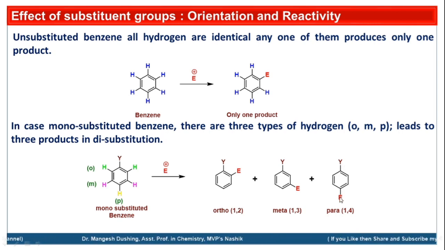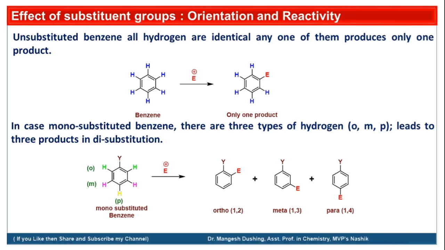So these two groups are para to each other, these two groups are meta to each other, and these two groups are ortho to each other. In the case of monosubstitution, there is no such thing as ortho, meta and para substitution. For ortho, meta and para substitution, there should be multiple substitution. These things are to be remembered.